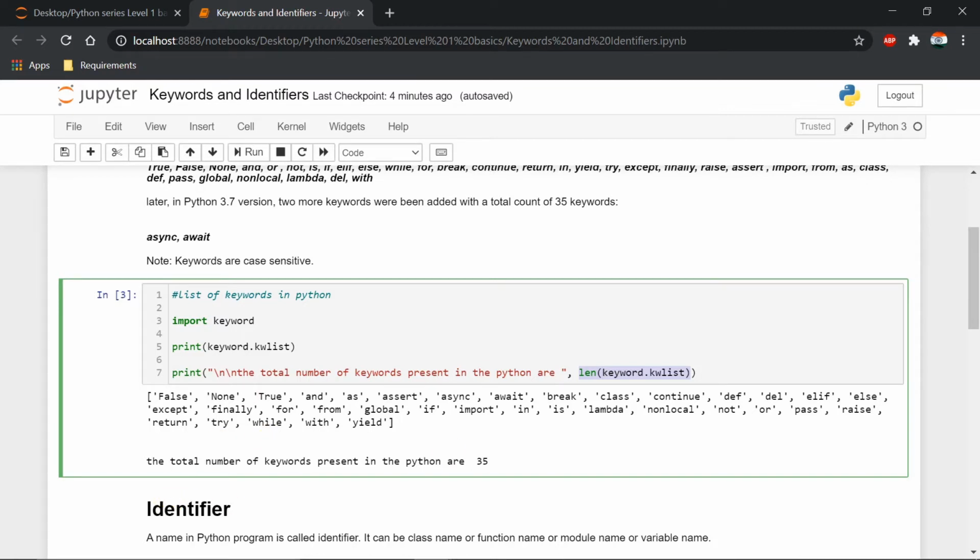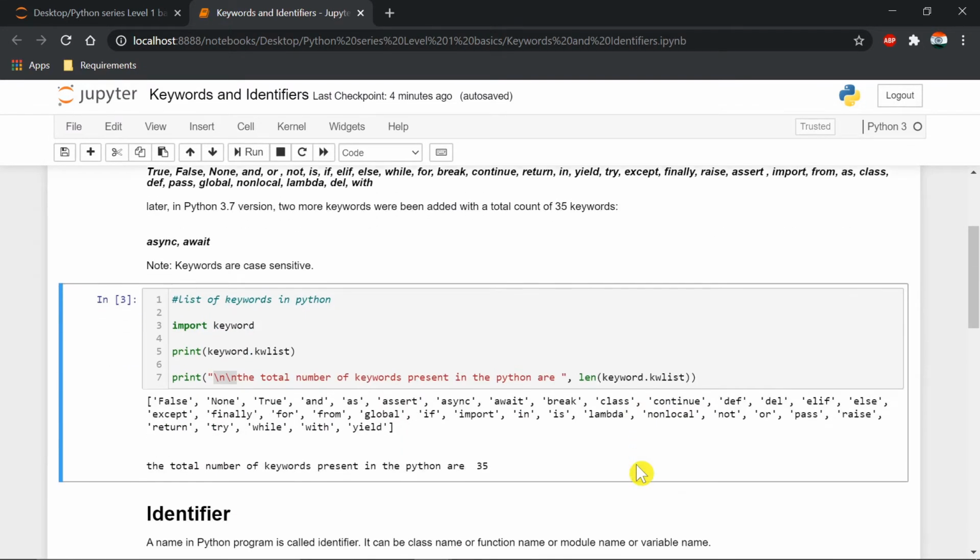If you see the \n\n, this will give us a new line. See, we have a two-line gap here. You will get to know this as we go from session to session in future videos.